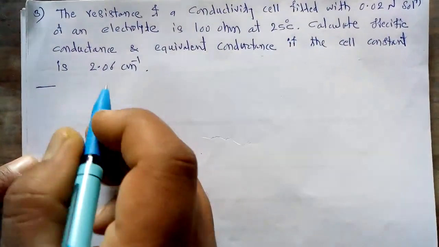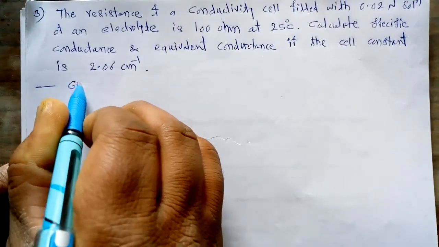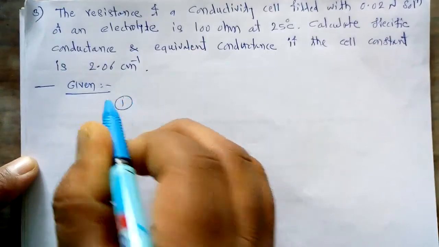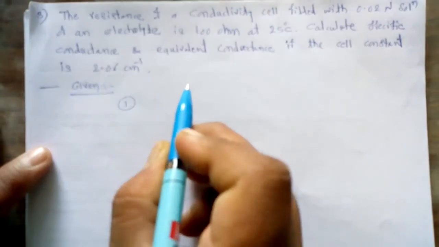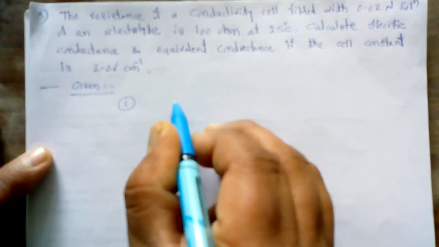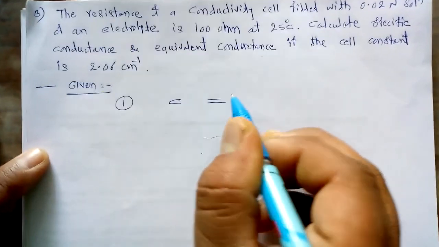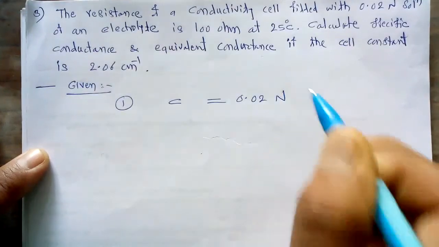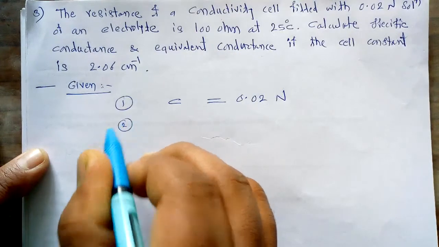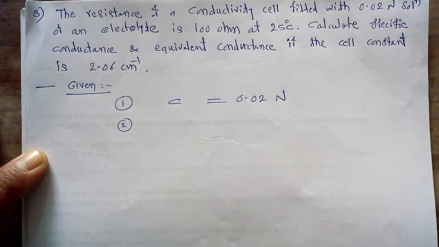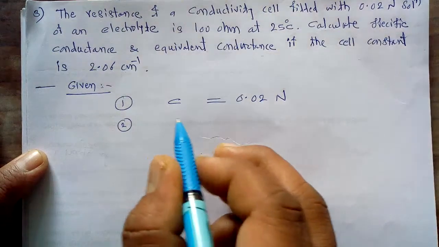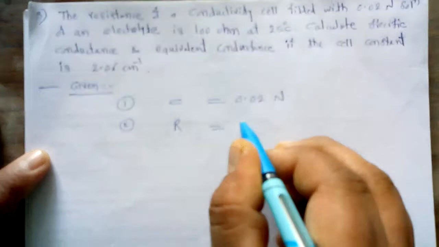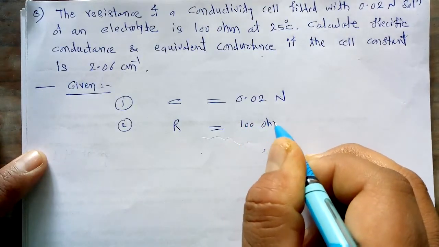So again we have to write here the given data in this numerical. First of all, the first given is the concentration. So I write here concentration C is equal to 0.02 normal. The second given data is the resistance, that is capital R is equal to 100 ohm.